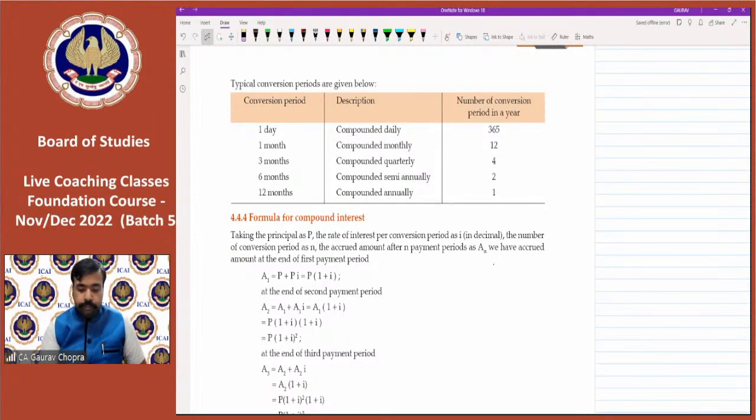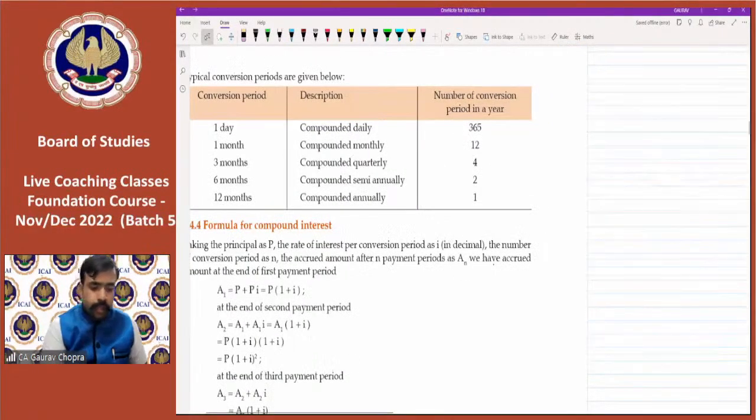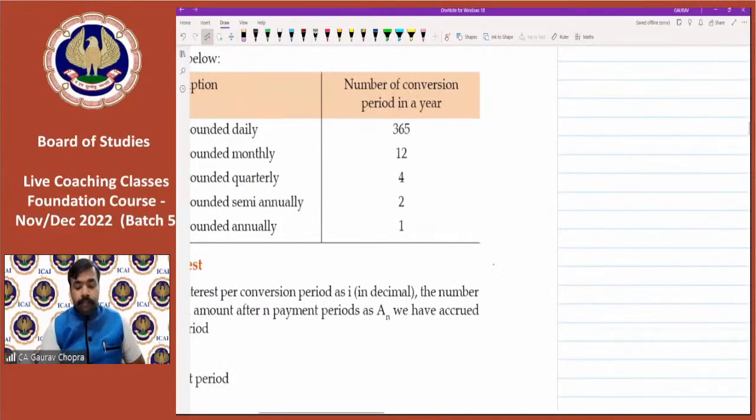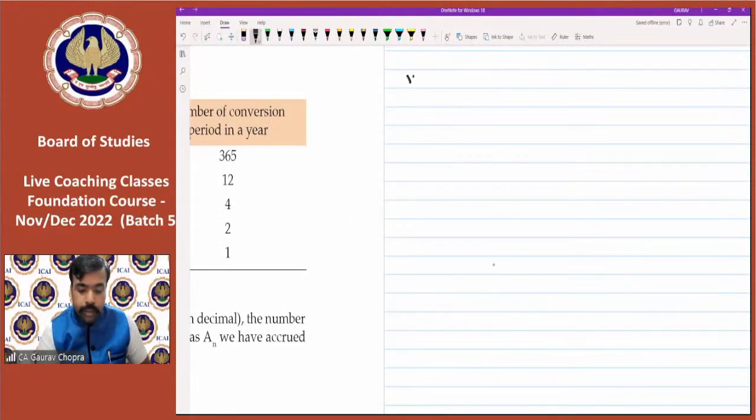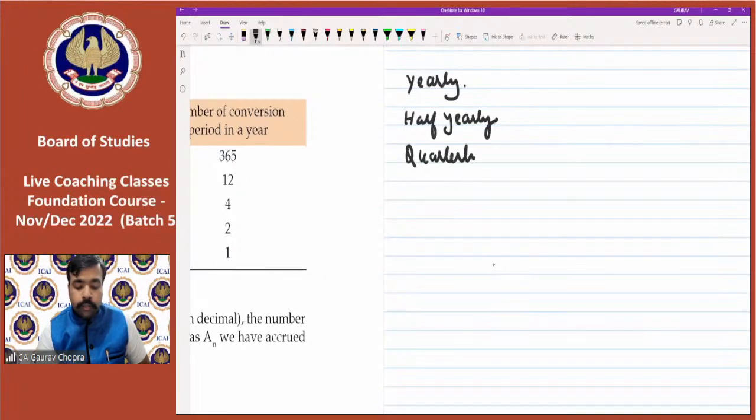So let's say if compounding is done yearly, then second system is compounding is to be done half yearly, then it can be quarterly, then it can be monthly, or it can be daily.